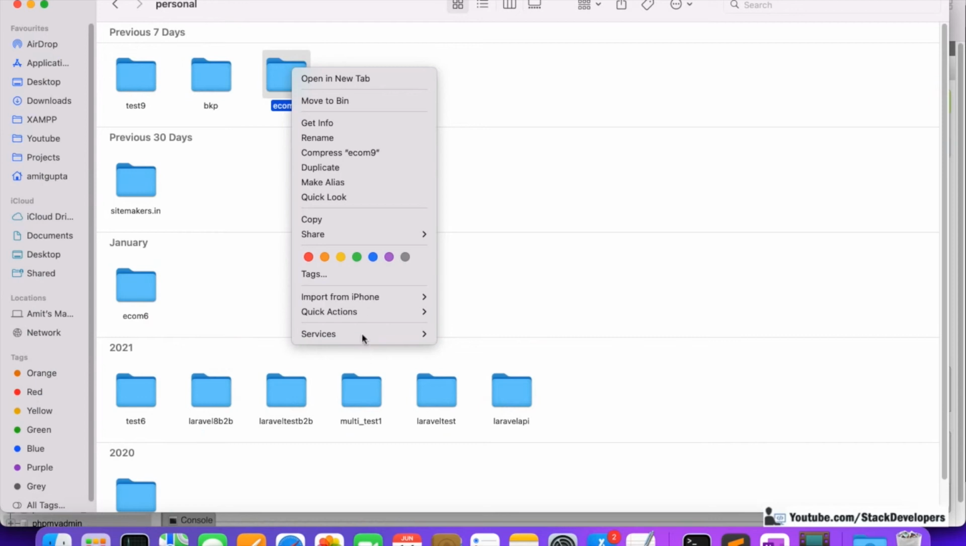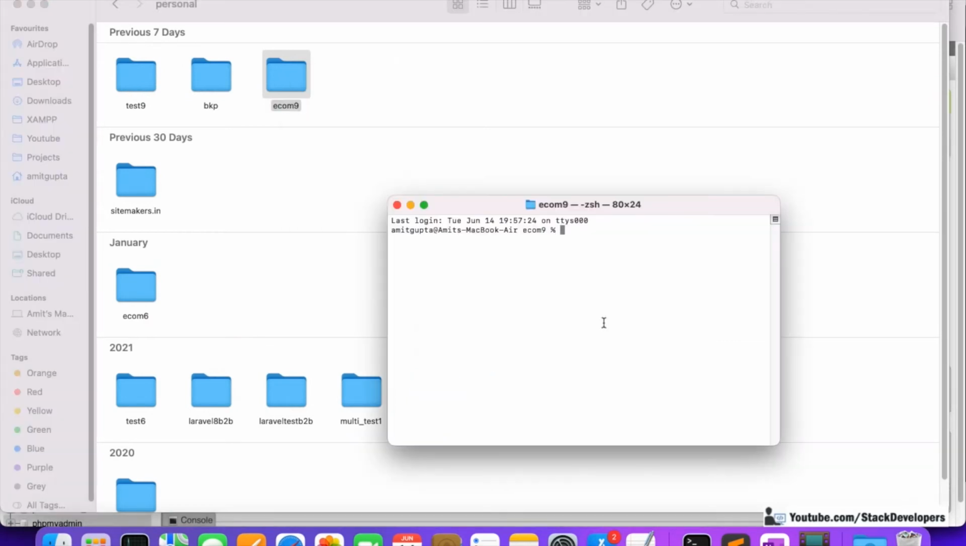Okay, so let's do that. I'm going to open a new terminal here. Here I'm going to give the command php artisan make:migration update_banners_table.